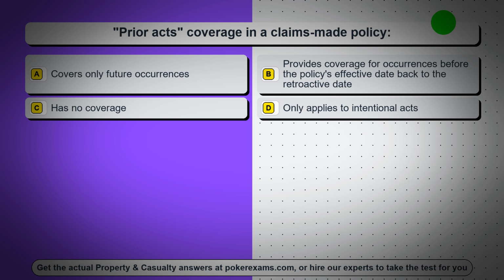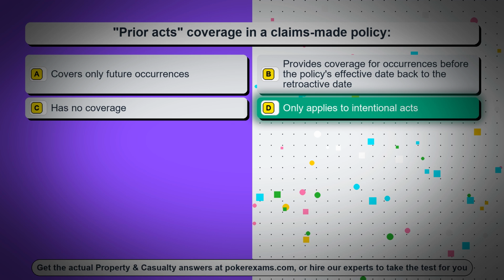Question 9. Prior acts coverage in a claims-made policy: option A, covers only future occurrences. Option B, provides coverage for occurrences before the policy's effective date back to the retroactive date. Option C, has no coverage. Option D, only applies to intentional acts. The correct answer is option D, only applies to intentional acts.